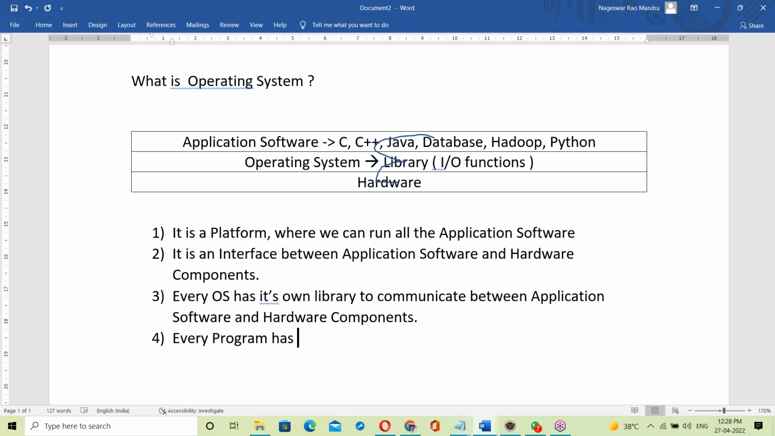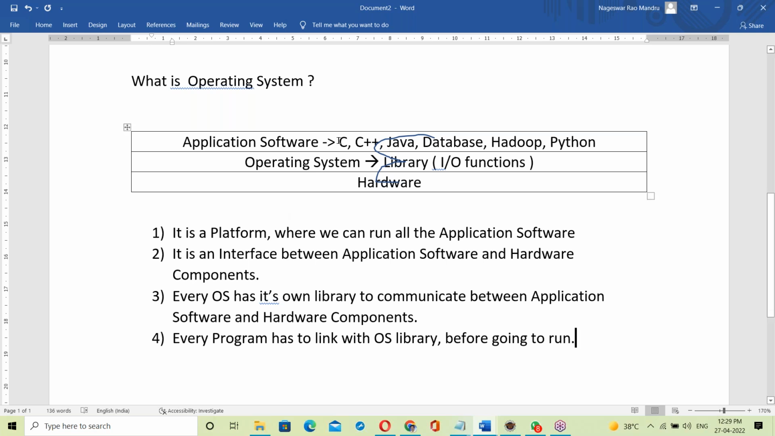Every program has to link with the OS library before going to run. Suppose a C program is running: before running, it first links with the OS library. A Java program running links with the OS library. A Python script running links with the OS library. That link may be static linking or dynamic linking.